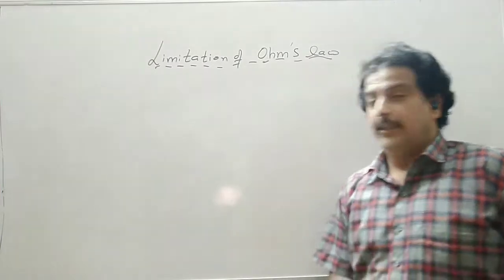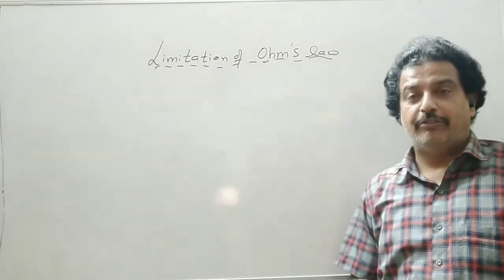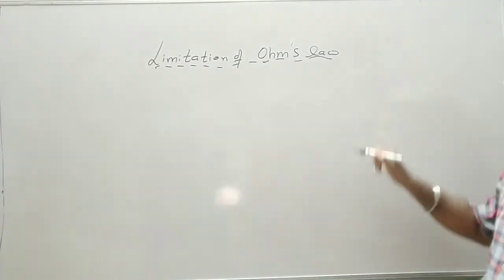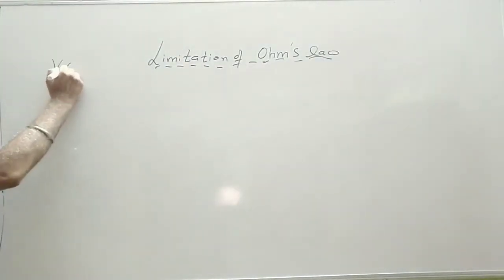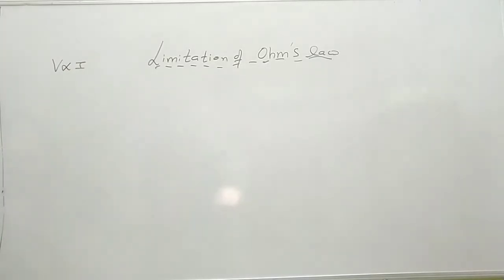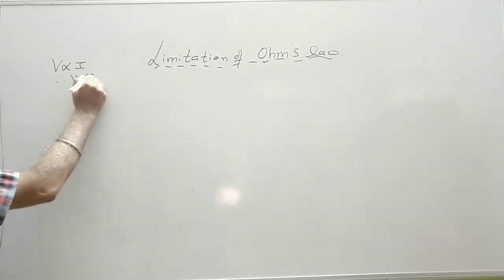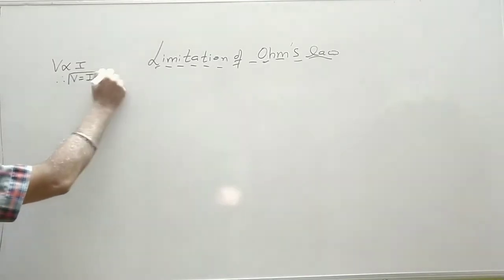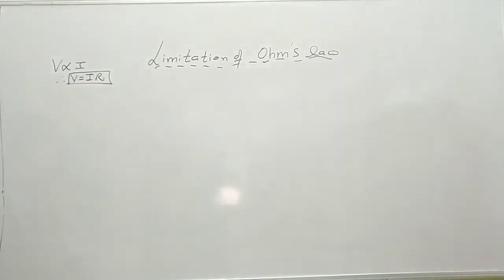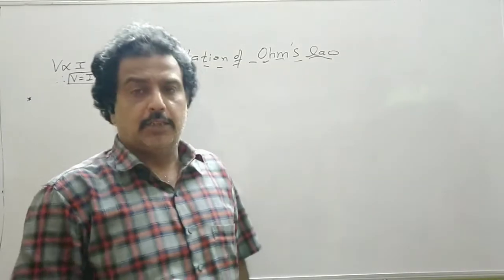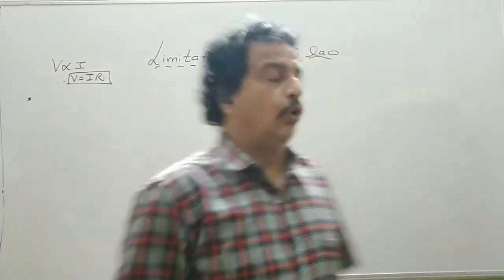Hello students, let us start with the limitation of Ohm's law. We have studied Ohm's law, where we know that V is proportional to I. As the potential difference across the conductor increases, the current also increases, and therefore V is equal to IR, where R is a constant of proportionality and is known as resistance. Now you have to remember, almost all the conductors or metals obey Ohm's law.